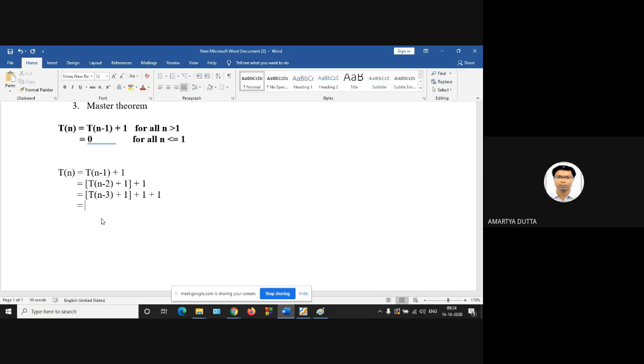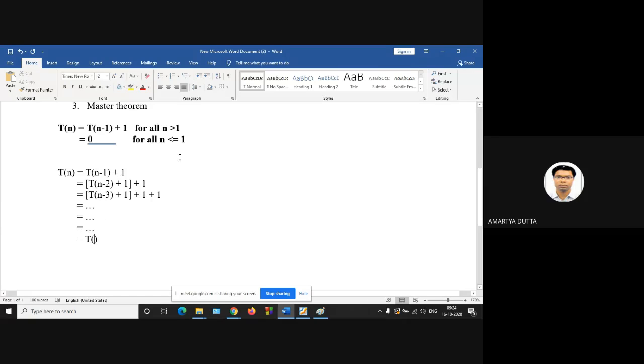So after, actually this should be 3 vertical dots. After some steps, that is, we can write